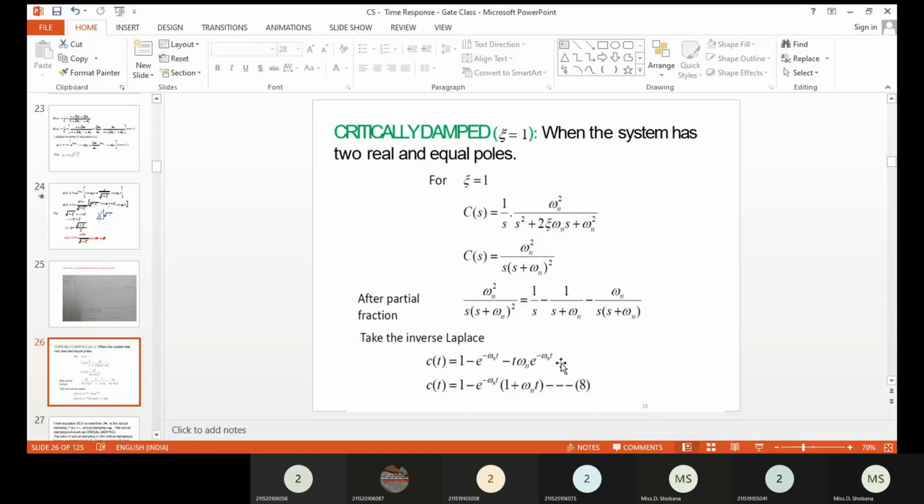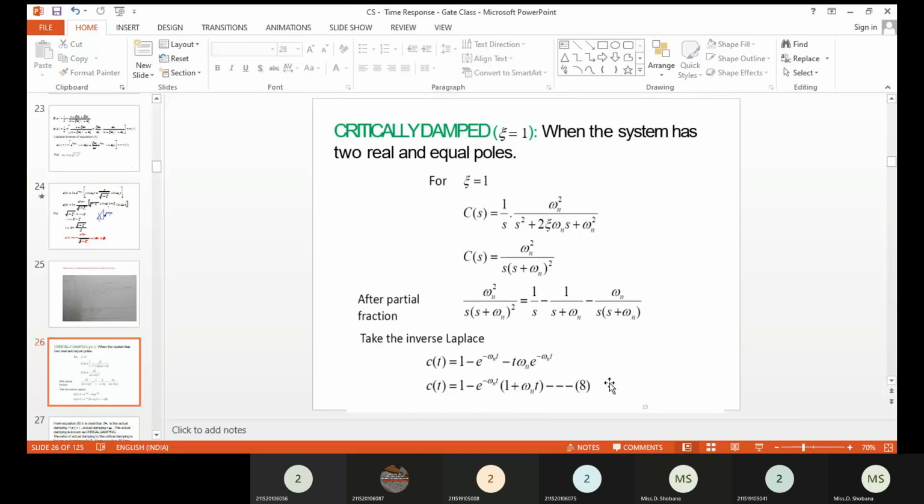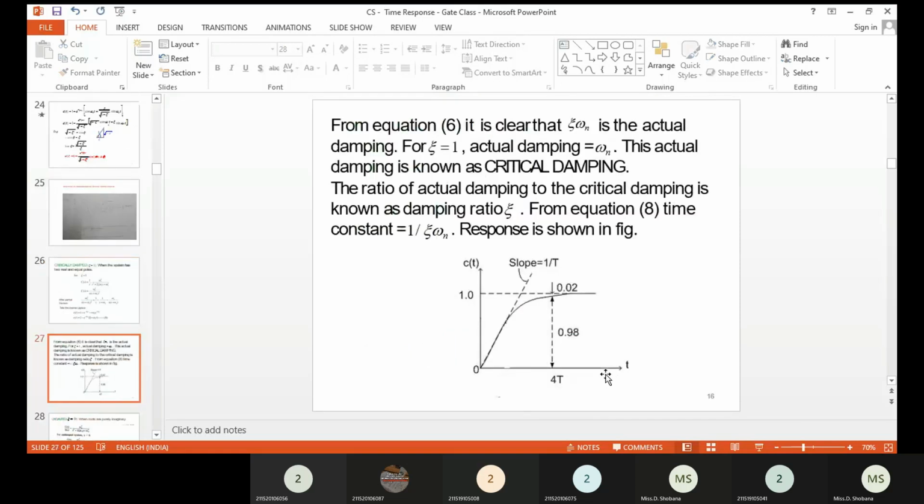So now in the second term and third term, the e power term is commonly available. Take that commonly outside, you will be getting 1 plus omega n into t. Okay, so now you can take various t values and substitute them into c of t. You will be getting the response for this also. Okay, so for the critically damped case, the response will always be similar to your first order unit step input response.